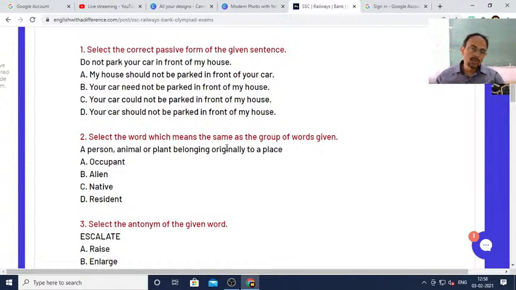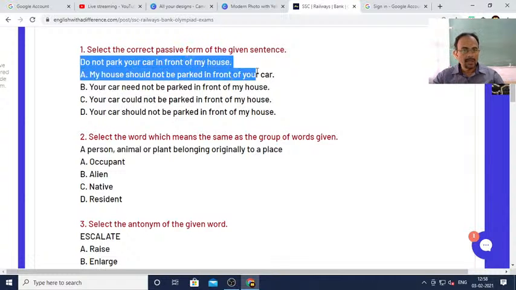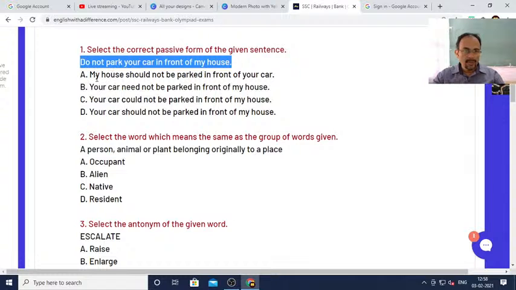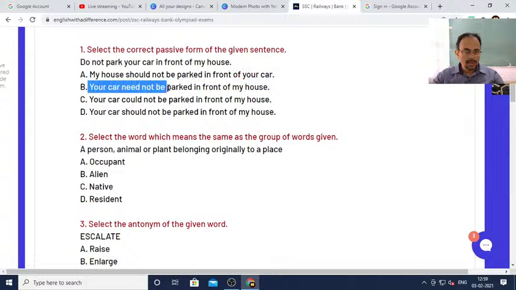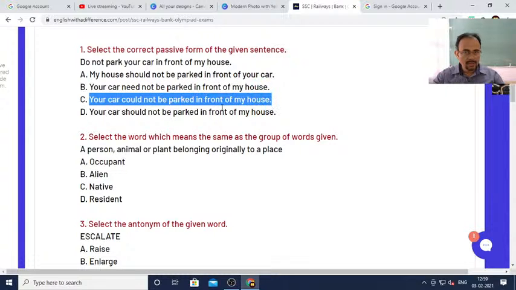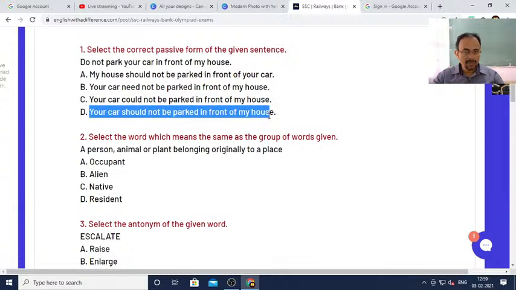So you've got to tell me the answer. I'm just dictating the question and it's there in front of you. So you tell me what should be the answer. Number one: Do not park your car in front of my house. What should be the alternative answer for this? My house should not be parked in front of your car. Your car need not be parked in front of my house. Your car could not be parked in front of my house. Your car should not be parked in front of my house.